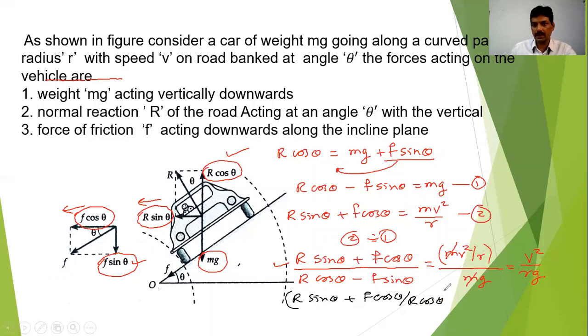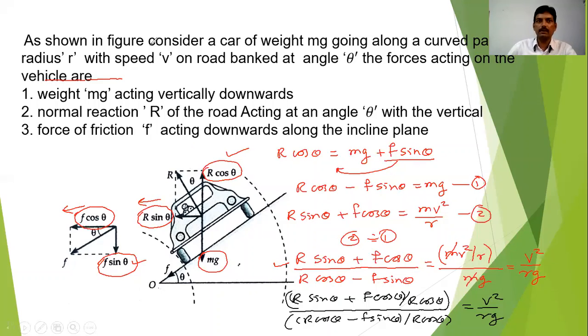Remember, this r cos theta is divided by this total one, divided by this one again, r cos theta minus f sin theta divided by r cos theta, which is equal to v square upon rg.